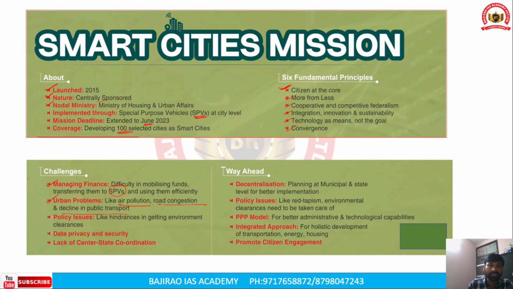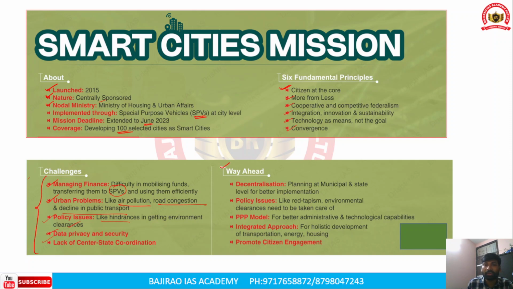The third challenge is policy issues, like hindrances in getting environmental clearances. The fourth challenge is data privacy and security. And the fifth challenge is lack of center-state coordination. So these are the challenges to the Smart Cities Mission.